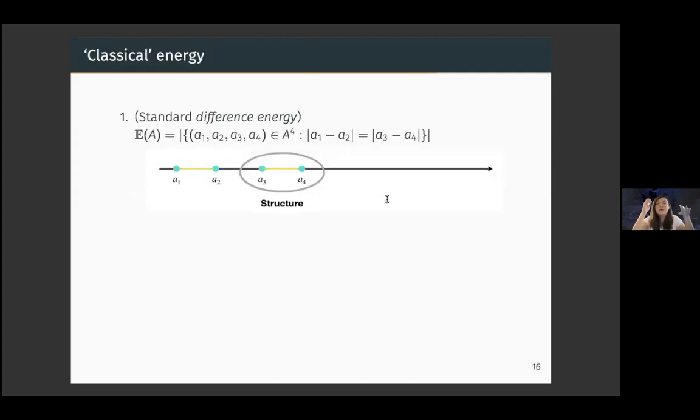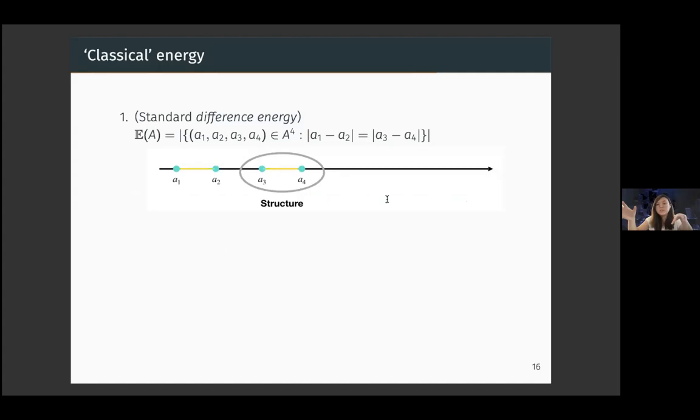The way to formalize this is through energy arguments. We can think of the standard difference energy as encoding the repetition of one difference, like A1 minus A2 equals A3 minus A4.